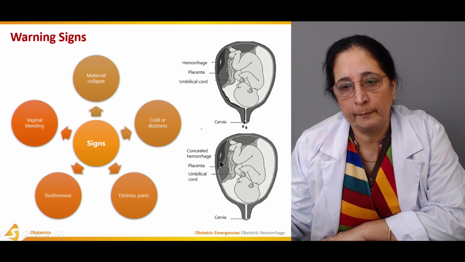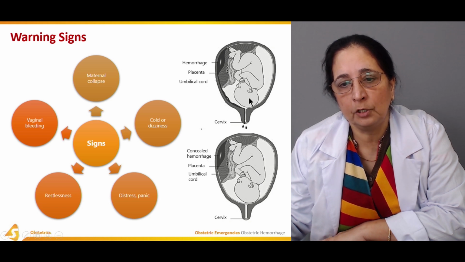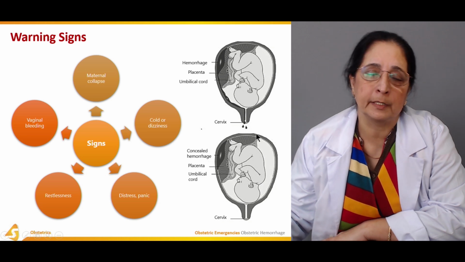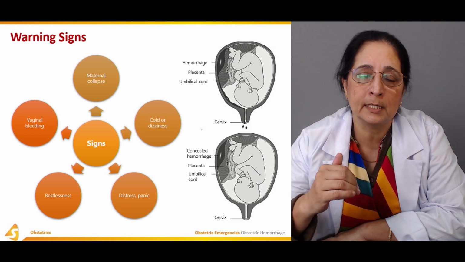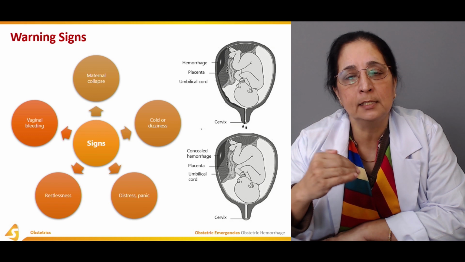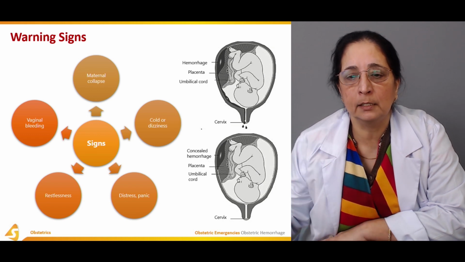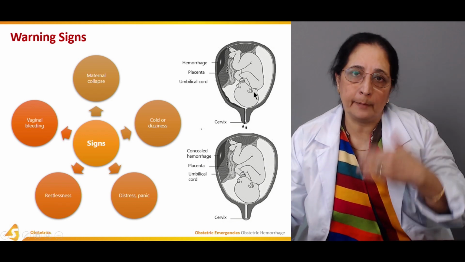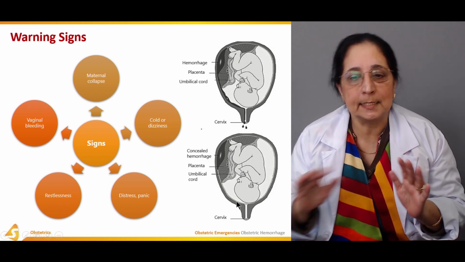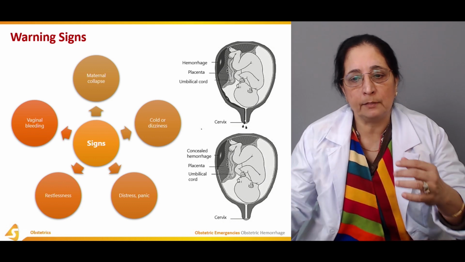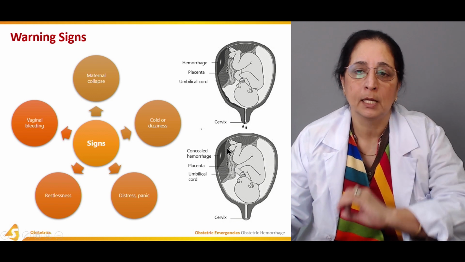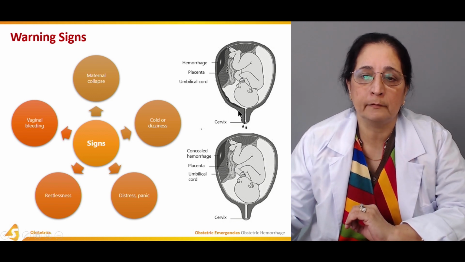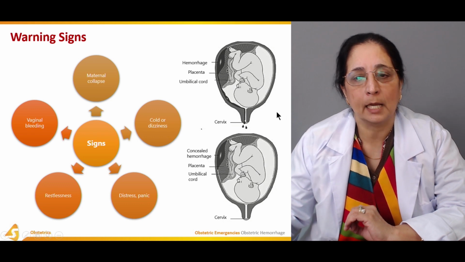This is the picture of the hemorrhage, which is revealed hemorrhage. The hemorrhage can be revealed or concealed. If the blood is coming out of the cervix or vagina, that's revealed. If not coming, that's concealed. So it's opposite. Concealed is when no blood is coming out of the vagina or the cervix. It stays in the uterus, but when it comes out of the cervix, it's called the revealed type of hemorrhage.